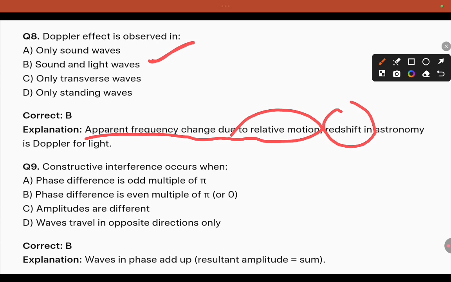Constructive interference occurs, so here the answer: interference is two waves simultaneously coinciding. The phase difference is an even multiple of pi, that is known as constructive interference. Interference is of two types, constructive and destructive. Maximum displacement is constructive, minimum displacement is destructive.